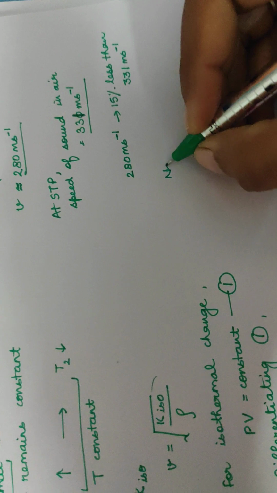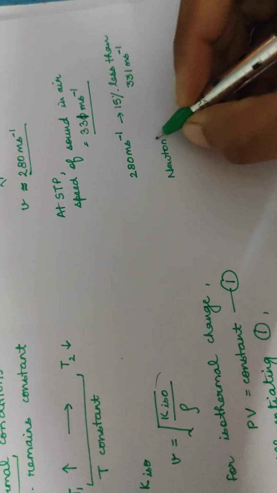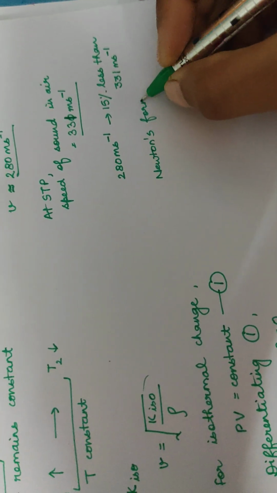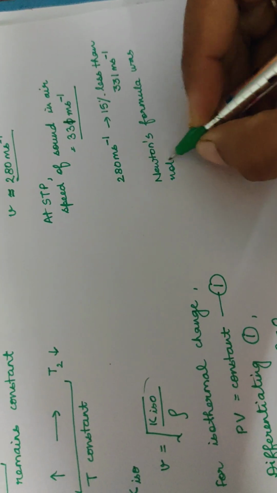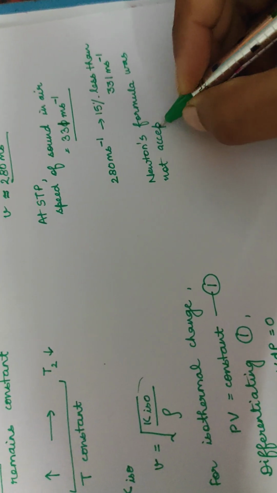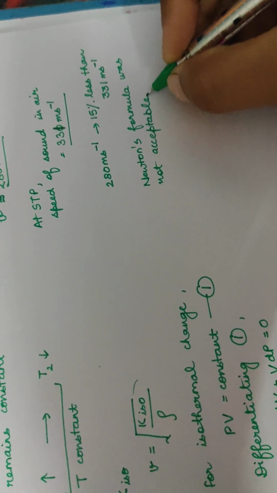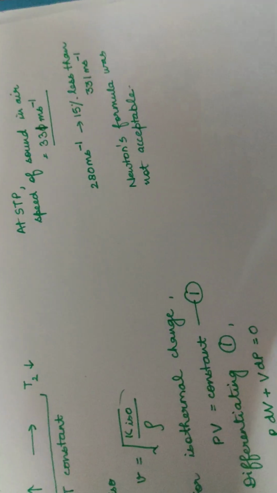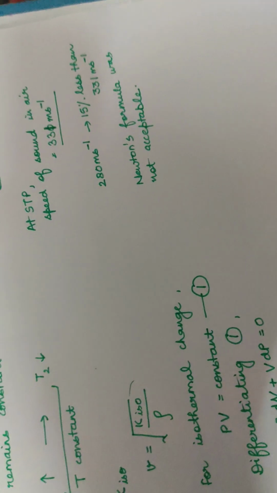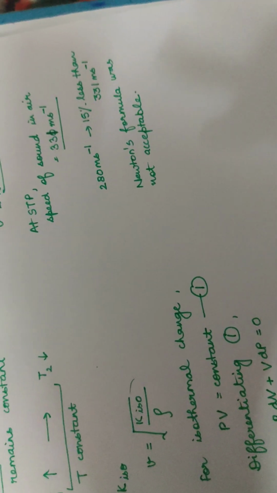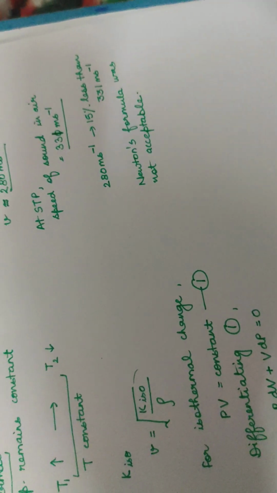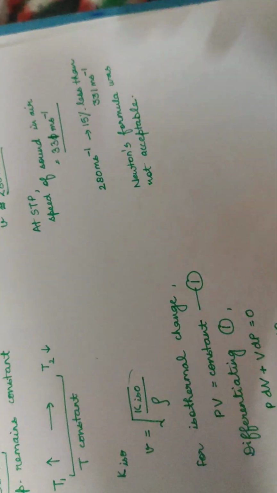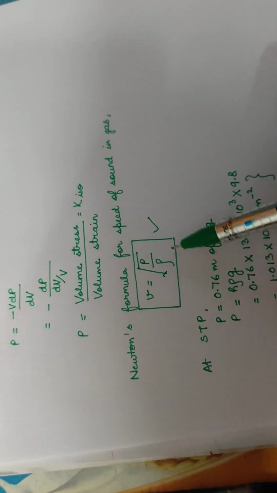That is why Newton's formula was not acceptable and there was a requirement for correction. I hope you all have understood. Now in the next part we will study Laplace's correction of this Newton's formula, which is equal to under root P by rho.